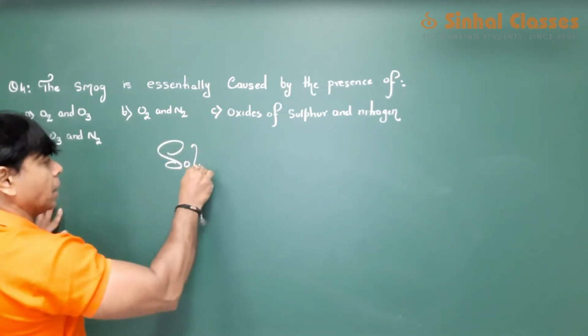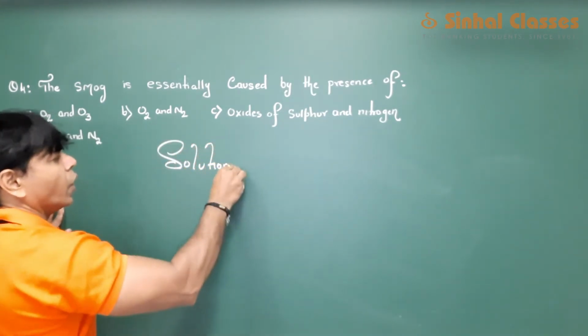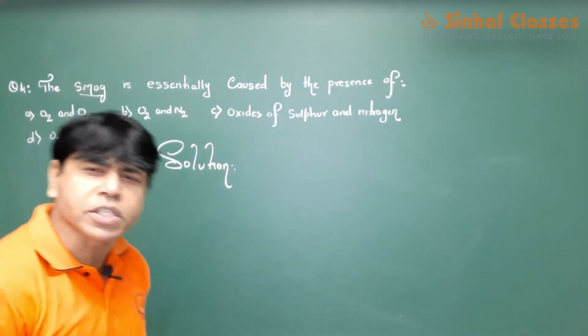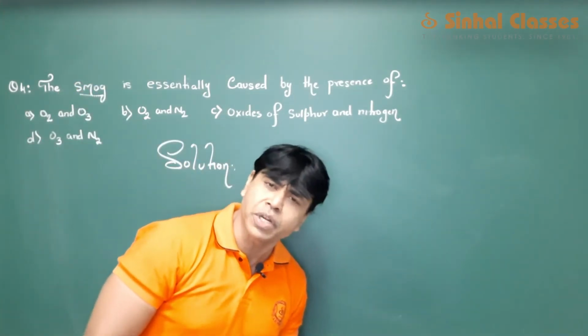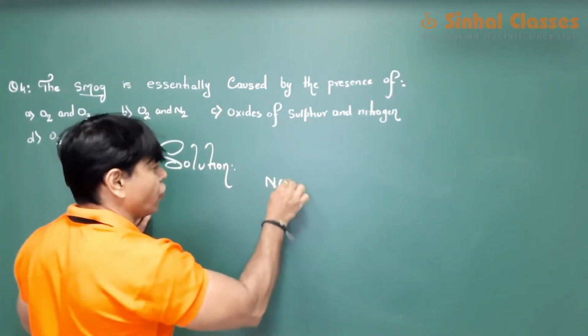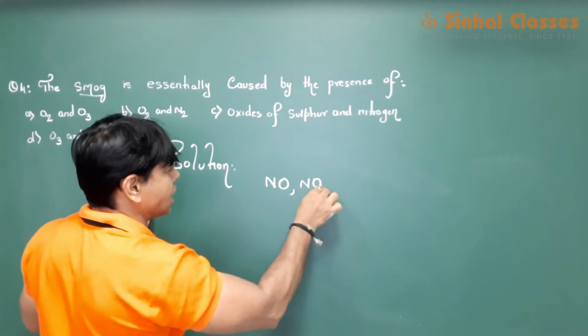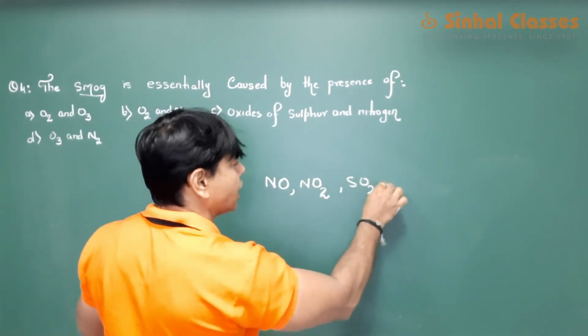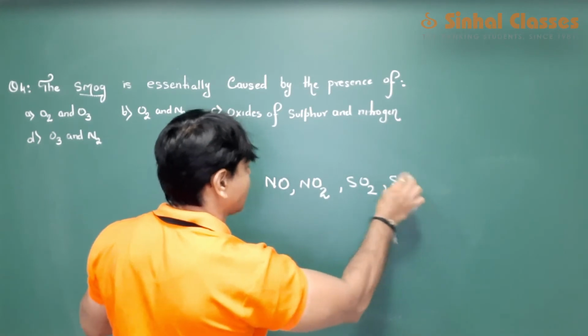Basically smog is caused due to oxides of nitrogen and sulfur, such as nitric oxide, nitrogen dioxide, sulfur dioxide, sulfur trioxide.